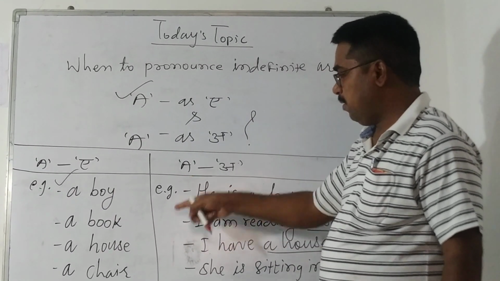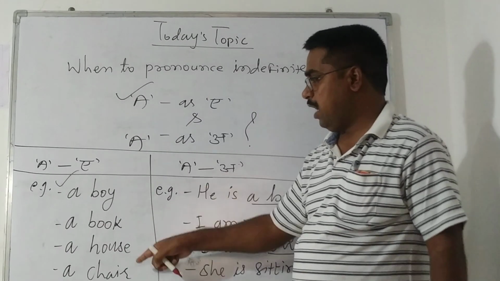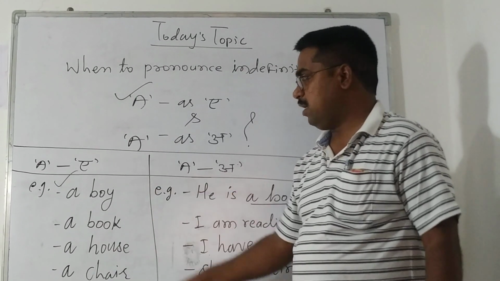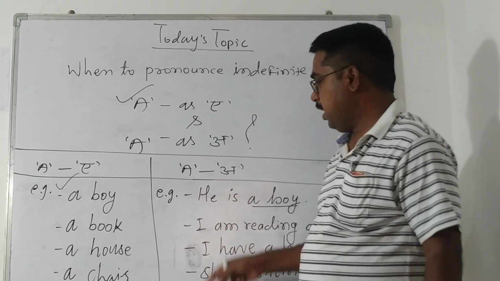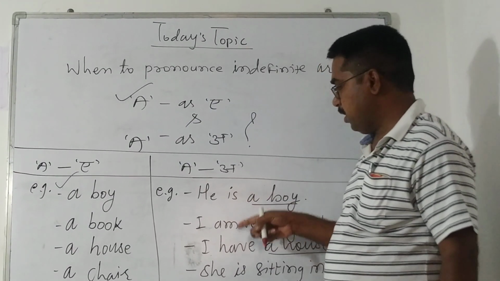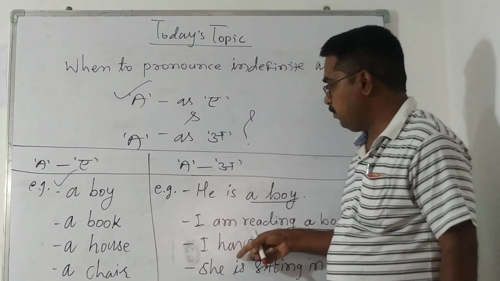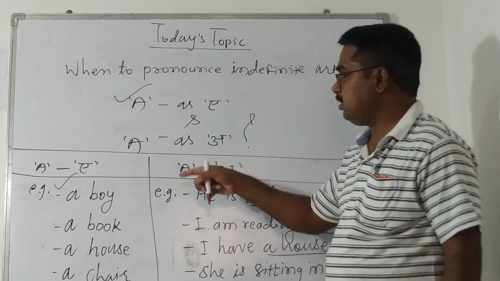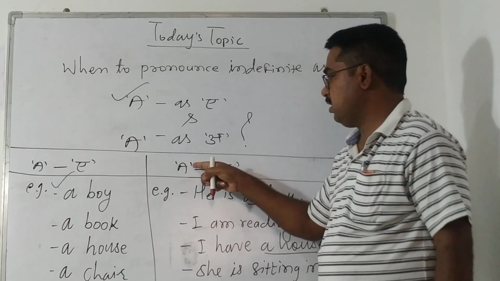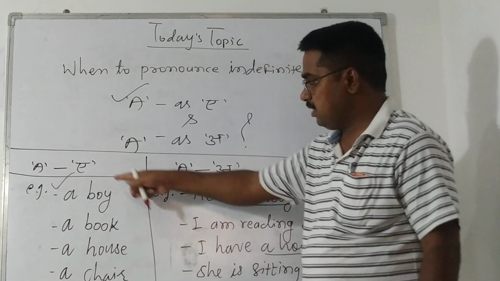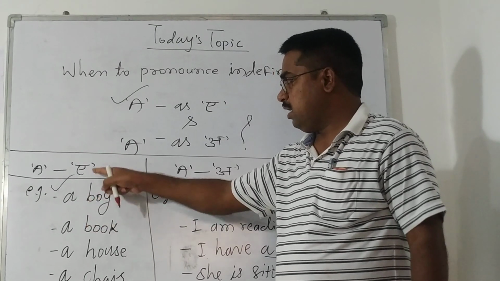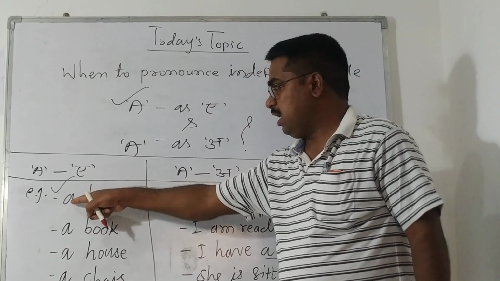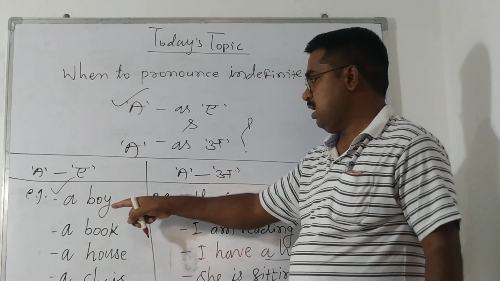So here is a table of two columns. In the first column I have given a few examples, and in the second column I have given a few examples of how to pronounce a as "ay" and a as "uh". Look at these examples. Here the pronunciation of this a is "ay".